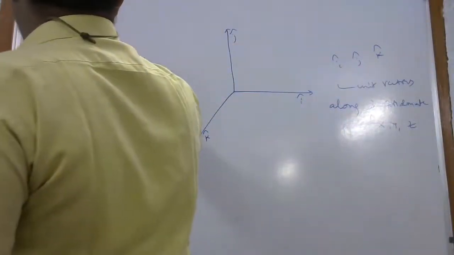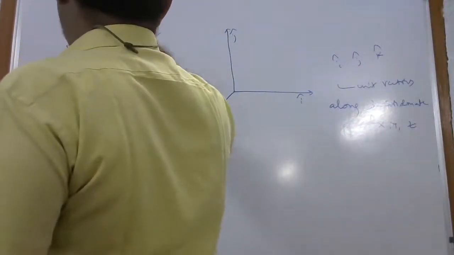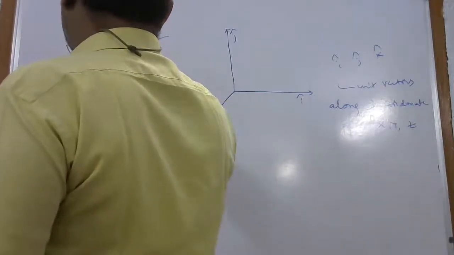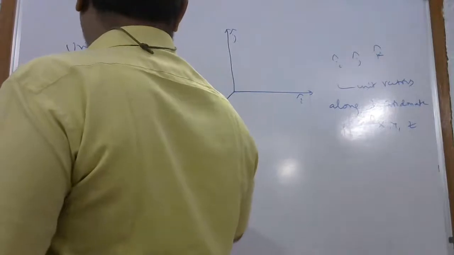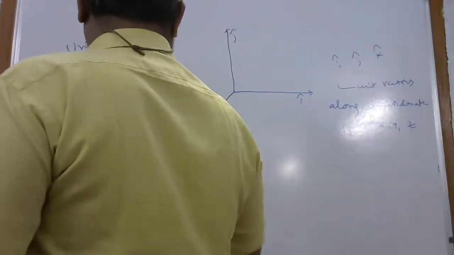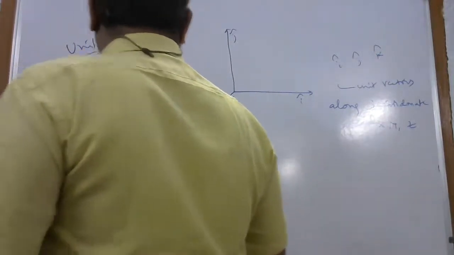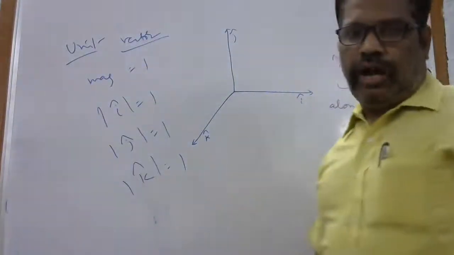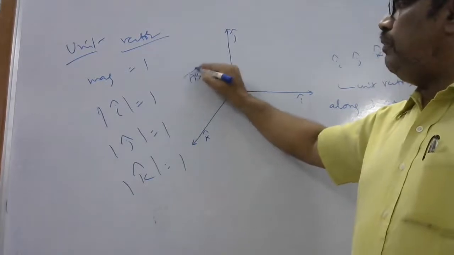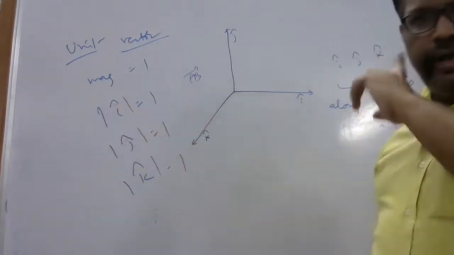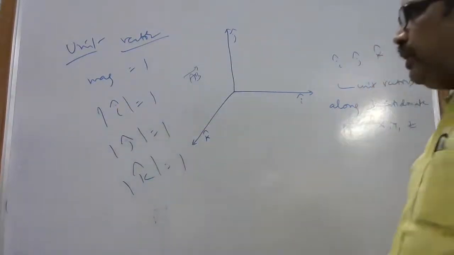But what is a unit vector? They are indicated like this. A unit vector has magnitude 1. So mod i cap is equal to 1, mod j cap is equal to 1, mod k cap is equal to 1. Unit vectors are indicated by a cap, they are called i cap. Only these will be indicated by a cap; the remaining vectors, a bar only will be written. This is called cap. i cap 1, j cap 1, k cap 1.